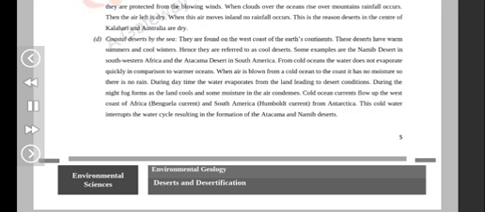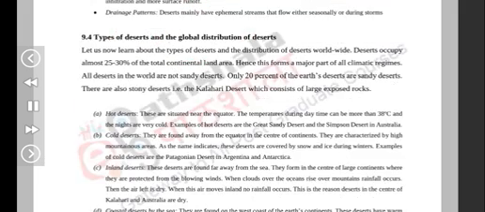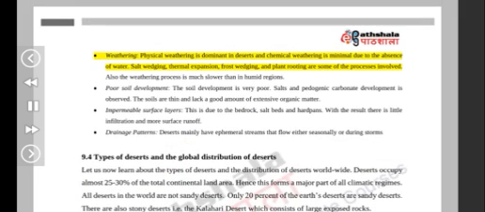Weathering. Physical weathering is dominant in deserts and chemical weathering is minimal due to the absence of water. Salt wedging, thermal expansion, frost wedging, and plant rooting are some of the processes involved. Also, the weathering process is much slower than in humid regions. Poor soil development. The soil development is very poor. Salts and pedogenic carbonate development is observed. The soils are thin and lack a good amount of extensive organic matter.